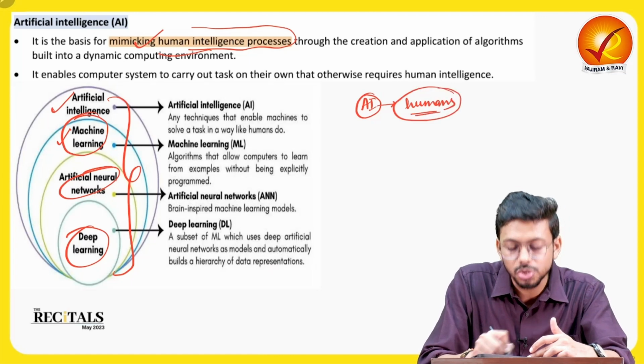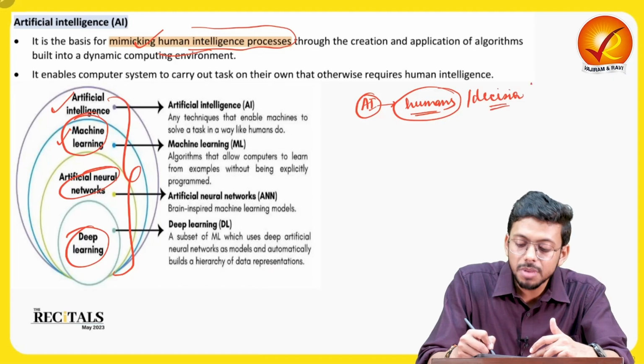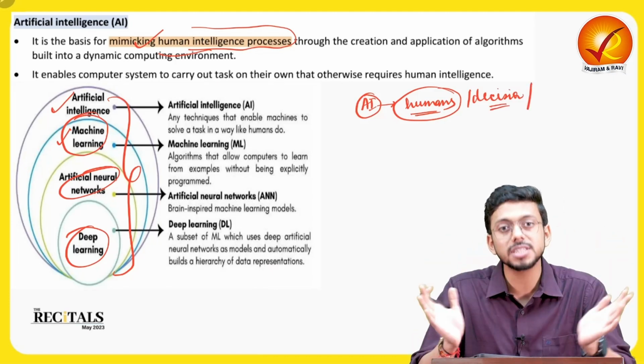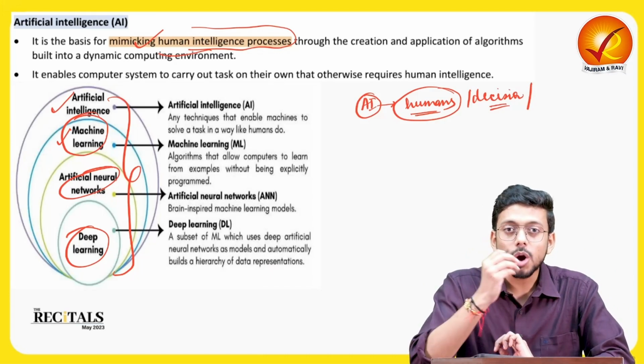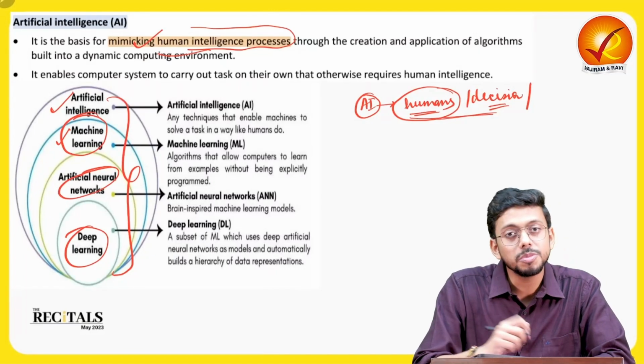Okay, just like humans do it. Taking decisions just like humans do, or mimicking the humans. That is what artificial intelligence is. So it's the broadest term. Okay, how do we do it? How do we make the machine take decisions or do things just like humans do?